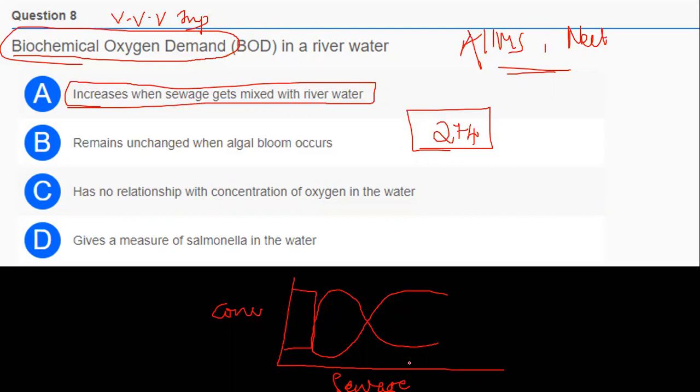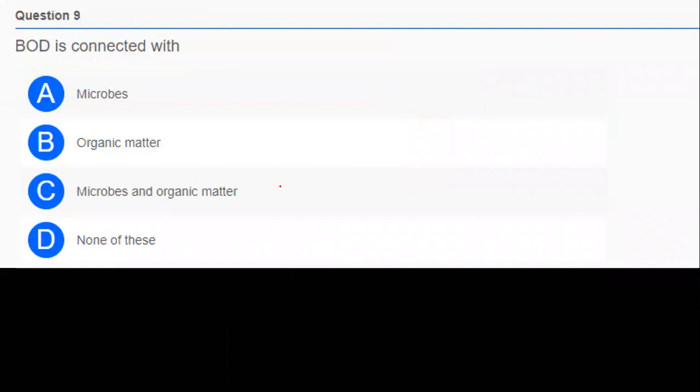Okay, this is a very important question. Next one: BOD is connected with, again, a similar kind of question. All the questions pertaining to biological oxygen demand are very, very important, and also those about biological magnification. BOD, or biological oxygen demand, is connected with option A, microbes; option B, organic matter; option C, microbes and organic matter; and option D, none of these.